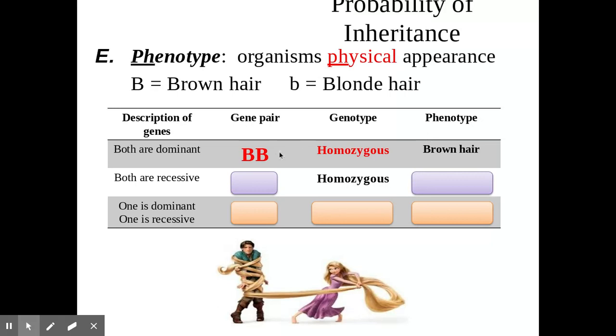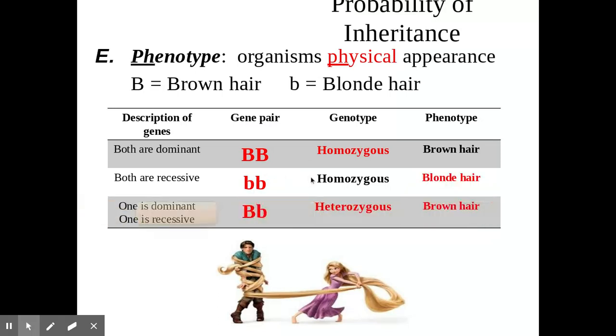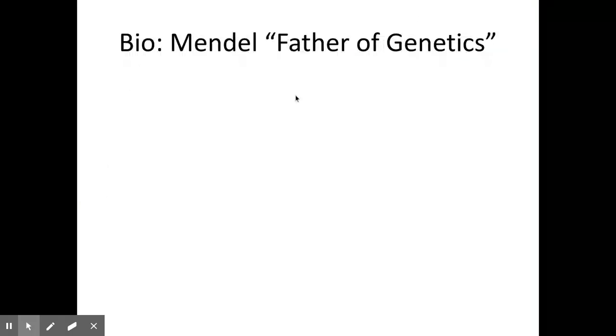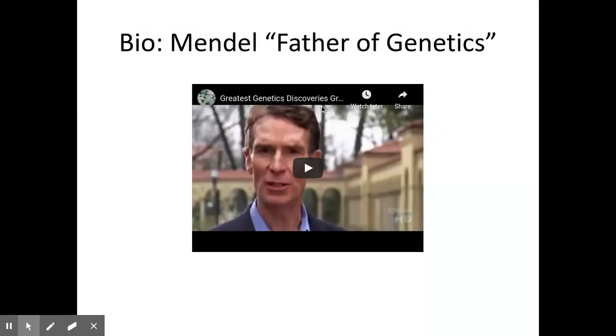So if you have capital B, you're homozygous, you have brown hair. If you have recessive, you're homozygous, but you have blonde hair. And if you are hybrid, you're heterozygous, and you'll still show brown hair. Okay, physical phenotype. You guys just watch this. If you need to watch it again, it's there. If not, we're going to move on.